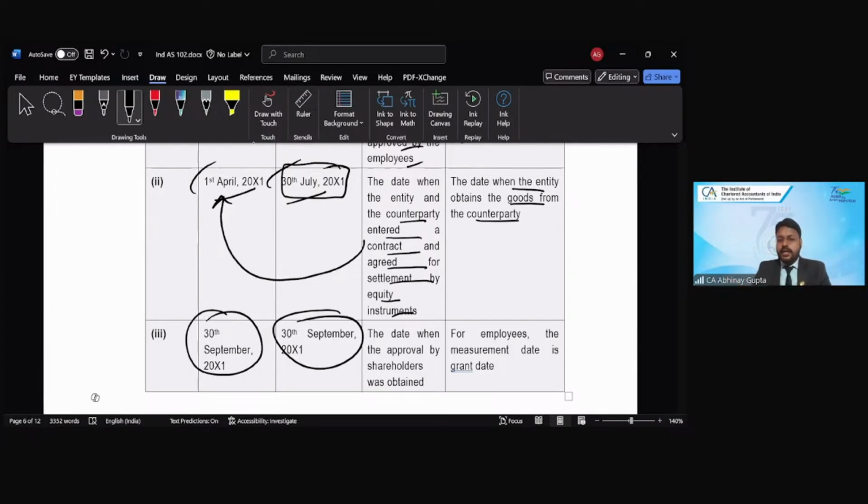Right? Because this arrangement is with the employees. So for employees, measurement date will always coincide with the grant date. So 30th September would be the measurement date as well. In case this arrangement is not with employees but with some other party, then we will see on which date the other party is delivering the goods or services. Then that date would be considered as the measurement date, but the grant date would continue to be 30th September in that case even. Is that clear?